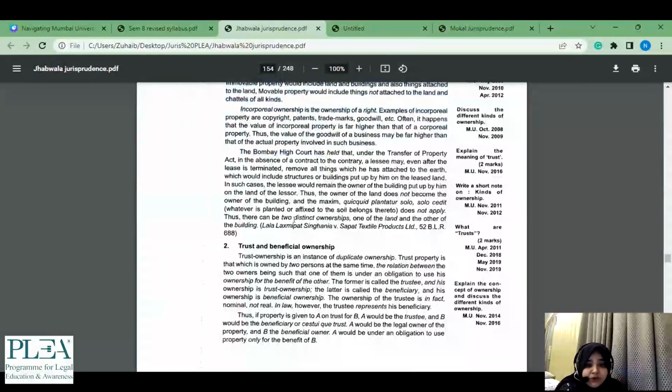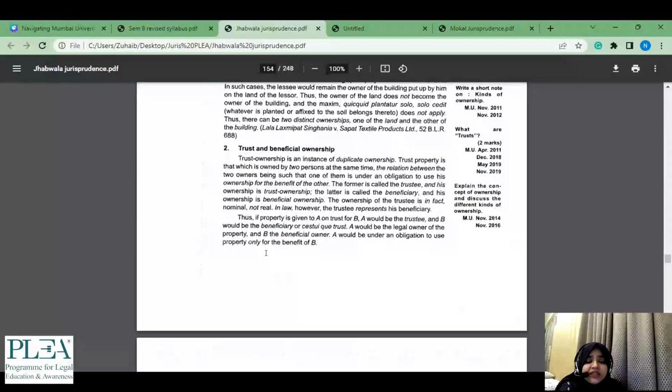Trust is again very important. ये 2019 में 2 marker भी था, and then the online paper which we had, we did not have the same paper pattern, but the 3 markers you can compare it to something in between your 2 markers and a short note, right? तो वो topic तो important है ही. फिर ये भी see duplicate ownership. This was something which was asked to us. Now obviously I don't expect कि similar चीजें पूछी जाए अभी भी, because it is always better to refer to your 2019 से पहले वाले papers as compared to your, you know, the online MCQs and everything. Obviously if you have them, you should go through them.